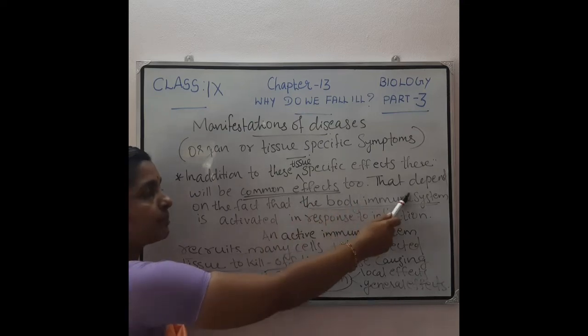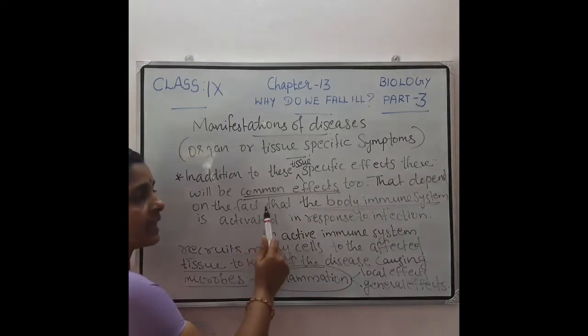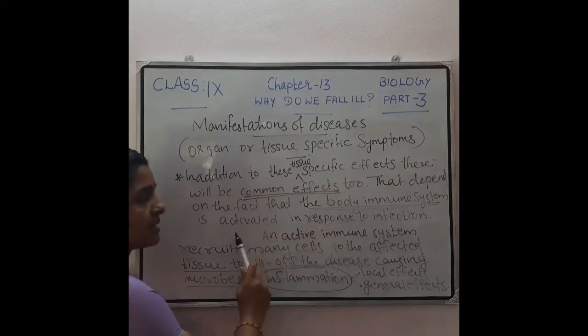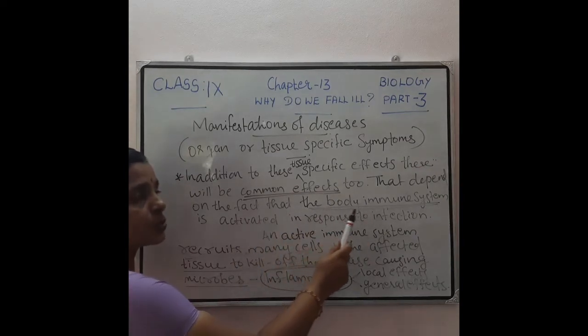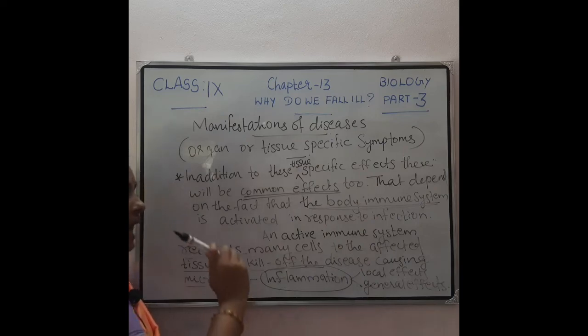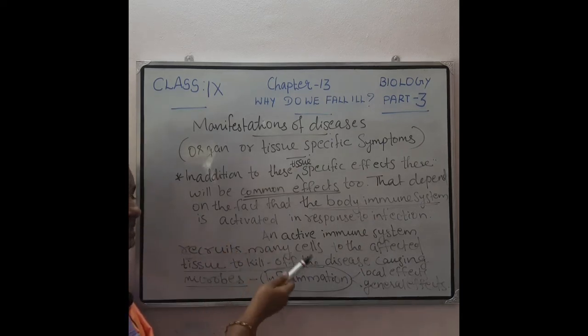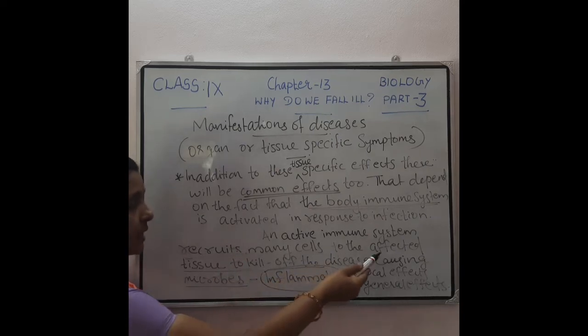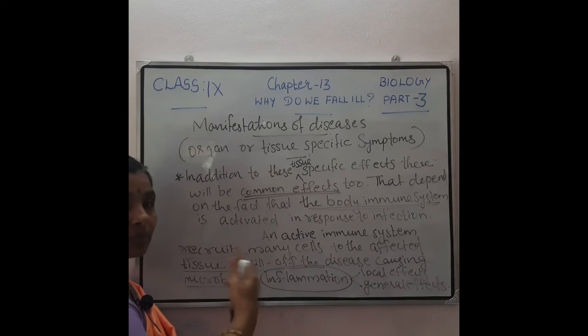So once again, in addition to the tissue-specific effects, there will be common effects too, and those common effects depend upon the fact that the body's immune system is activated in response to infection. An active immune system recruits many cells. Recruits means selecting. So it selects many cells to the affected tissue for what purpose?